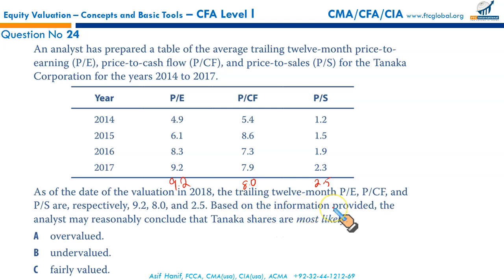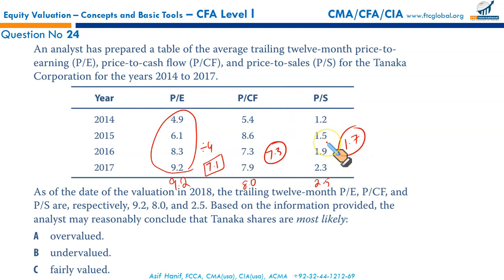Based on the information provided, the analyst may reasonably conclude that Tanaka shares are most likely, if we calculate the average of the prior 4 years, it comes out to be 4.9 plus 6.1 plus 8.3 plus 9.2 divided by 4 gives you 7.1. We do the same thing for price to cash flow, that will be 7.3, and for price to sales it is 1.7.